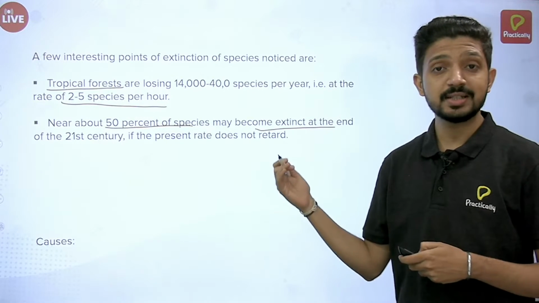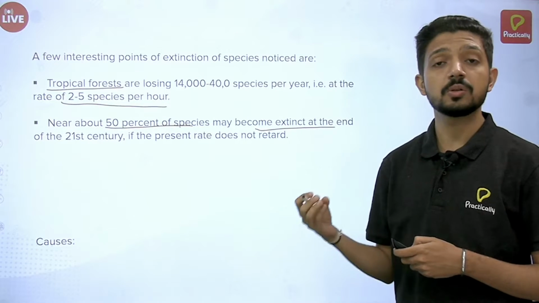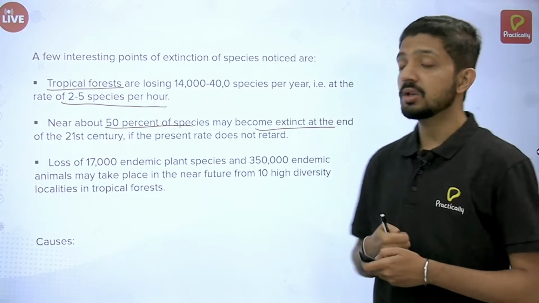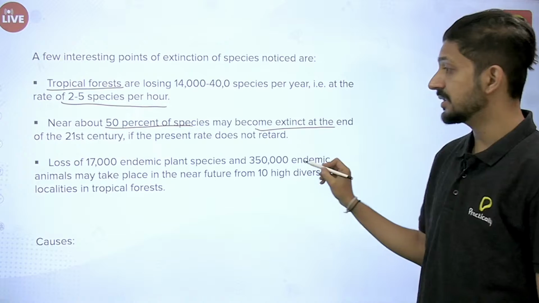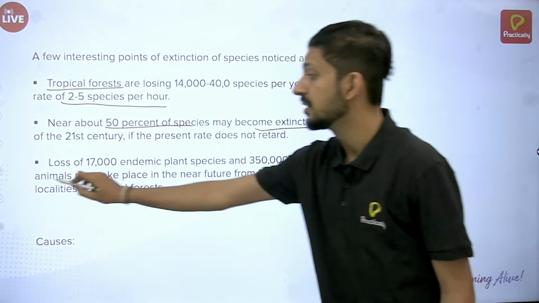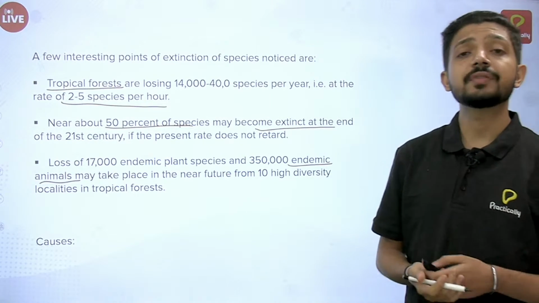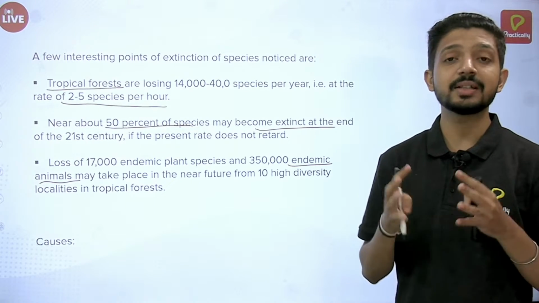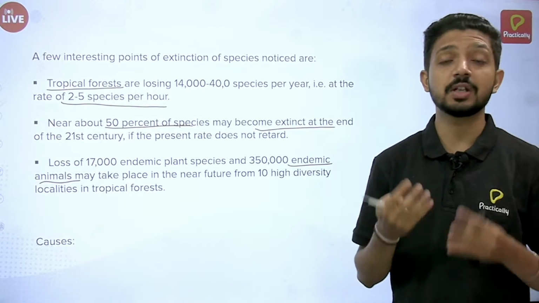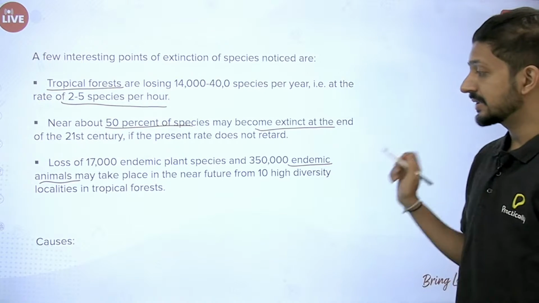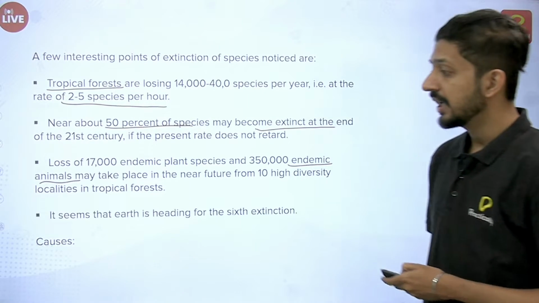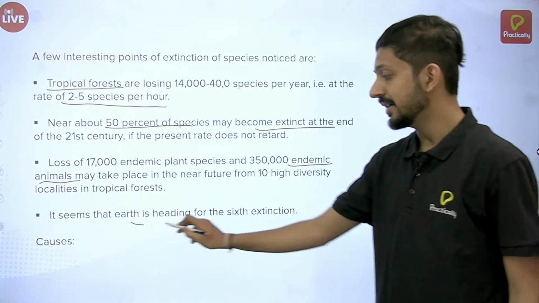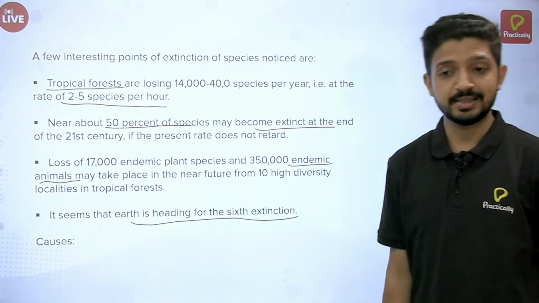So because of this, the Earth is going close to the 6th episode of extinction. And again, there is loss of various plant species, especially the endemic animals. If you remember the definition of endemic species, they are localized to a particular region and found only in that region, mostly in the biodiversity hotspots, and they are getting extinct at a very high rate. So because of all these reasons, the Earth is heading towards the 6th extinction.